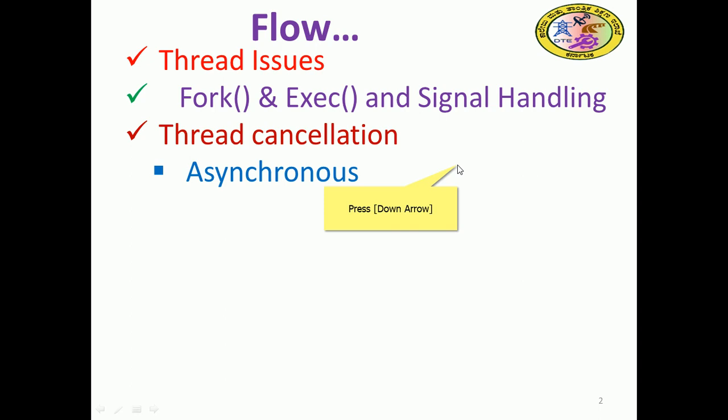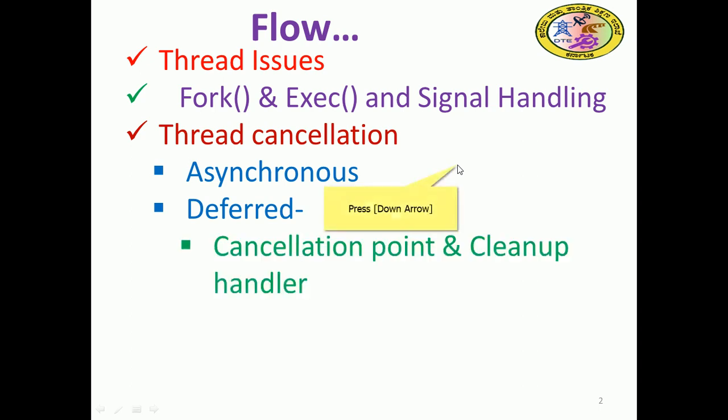There are two kinds of thread cancellation: asynchronous and deferred. Let me see them one by one.